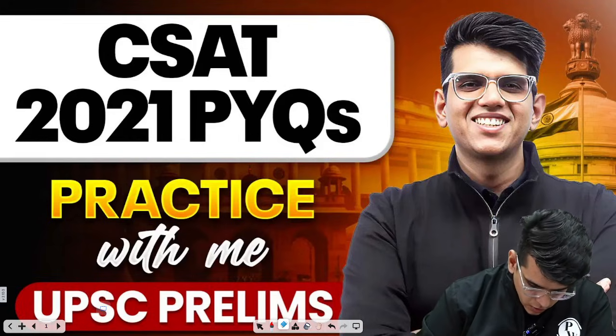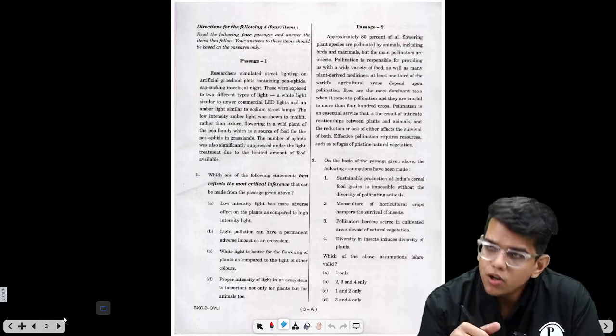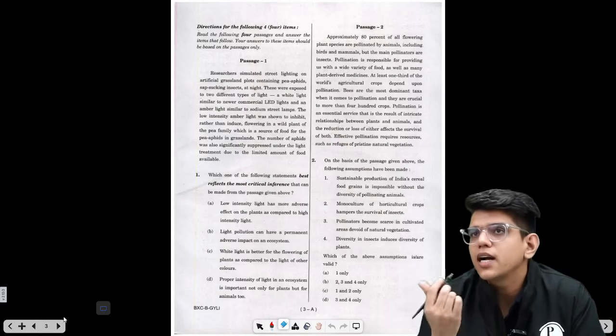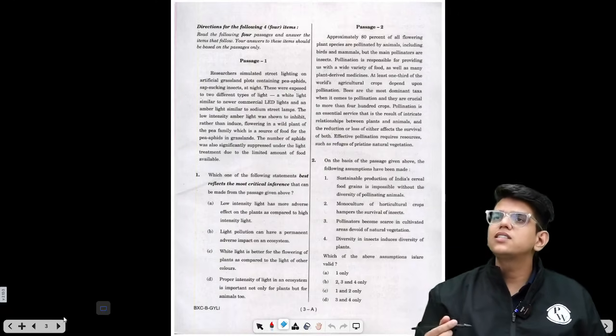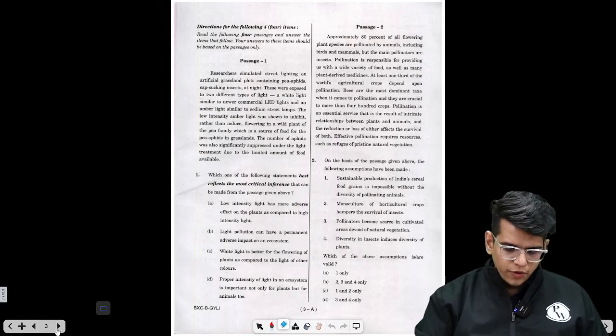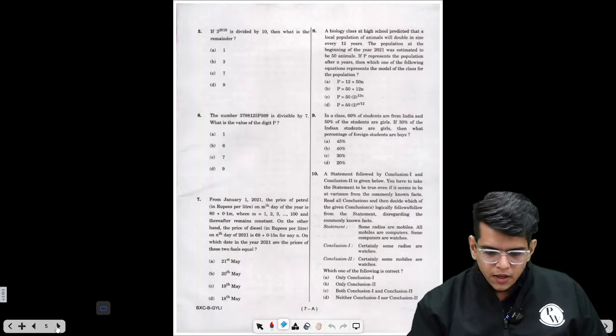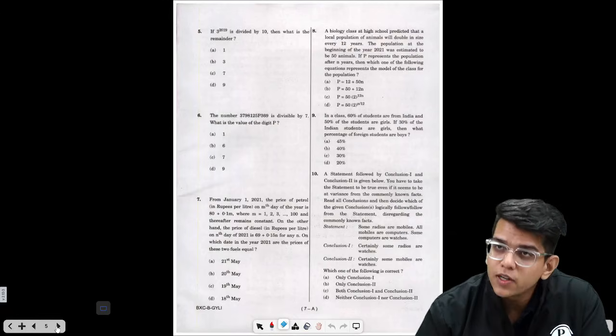Okay. So initially, if you get these types of questions, reading comprehension, right? So reading comprehension will take time, right? So to start the paper, what you can do is first search for easy questions from reasoning and quant, right? So we'll skip these reading comprehension and get to reasoning and quant. Now the question number 5 is one of the easy questions.